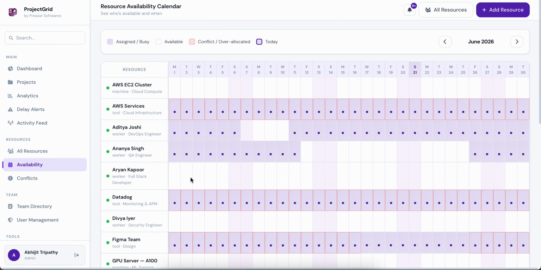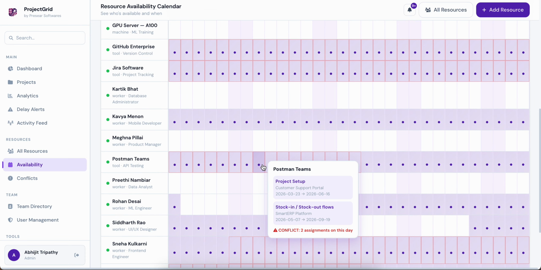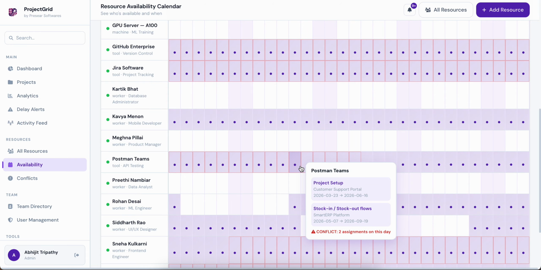This is an availability calendar, very much important for each resource. Let's assume Aditya Joshi is a resource, so you can see when he is available, right? So here he is not available, he is available on Sunday, Monday, Tuesday, Wednesday. Sunday is a holiday, so he is available Monday, Tuesday, Wednesday. If you have to assign some task, you can assign. And if there is a conflict, you can see there is always a conflict detector.